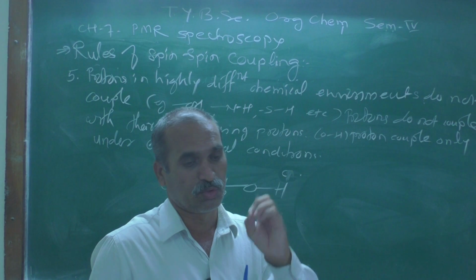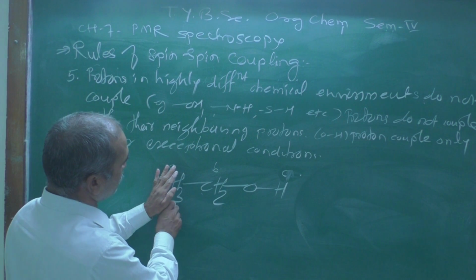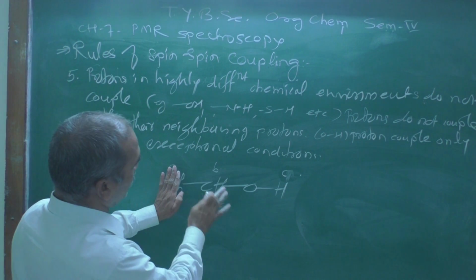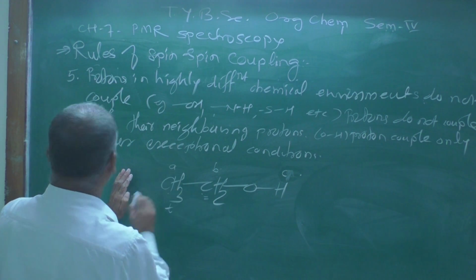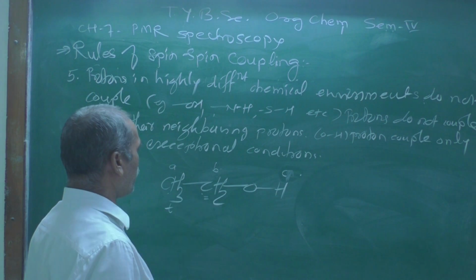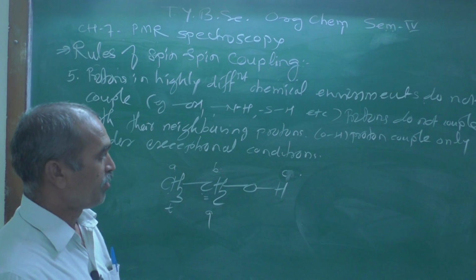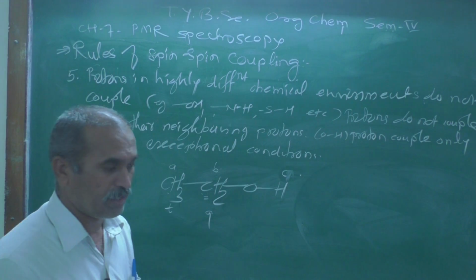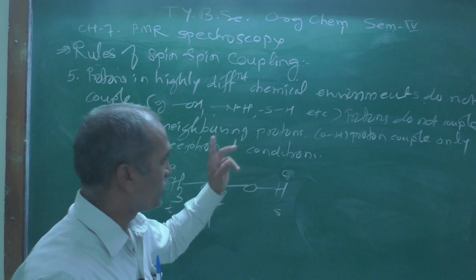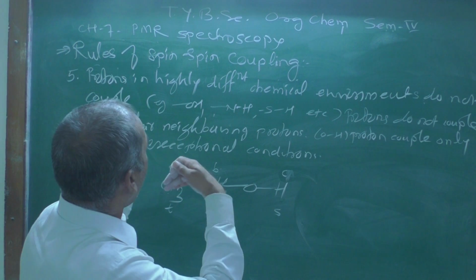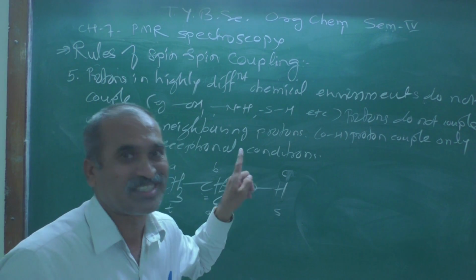But if you take it in high resolution, splitting occurs. Splitting occurs due to the spin-spin coupling. Look at this signal, it gets split into a triplet. Why? Because there are 2 neighbors, and therefore it will be a triplet. Now this has 3 neighbors, so it will be a quartet. What about that hydrogen atom? Whether it is going to couple? No, it is not going to couple. So it will give a singlet, because these protons are in highly different chemical environments.